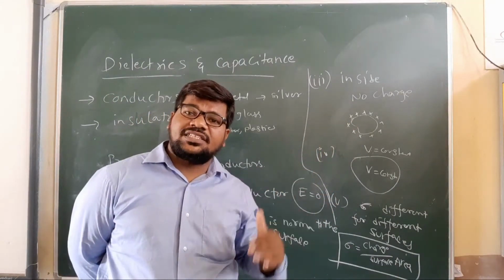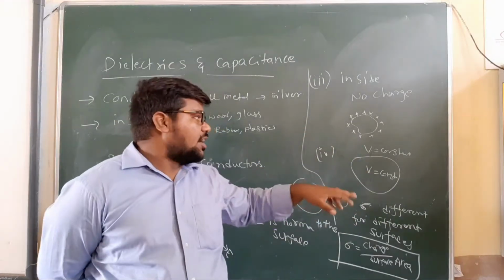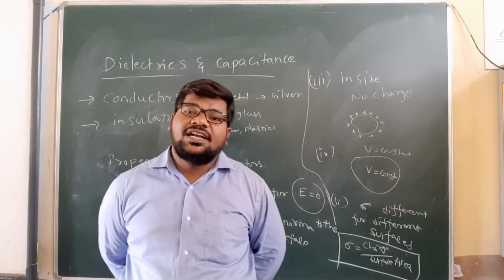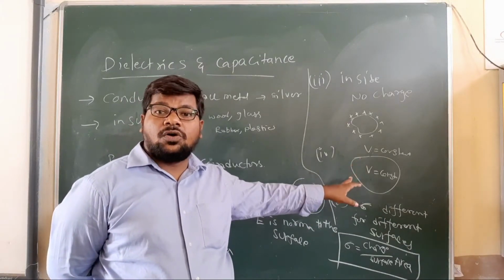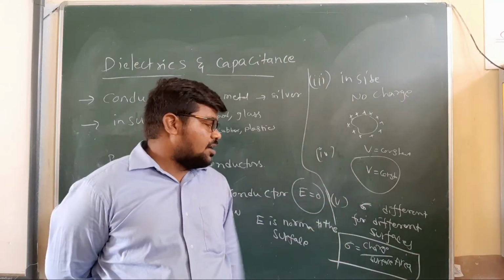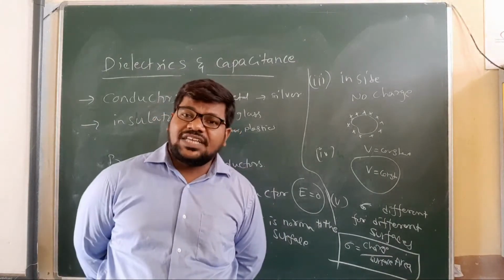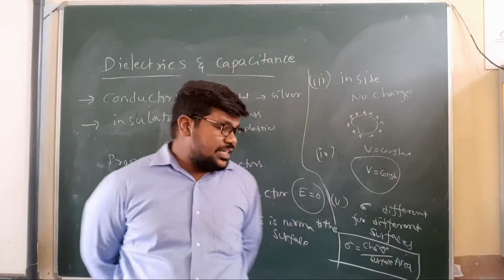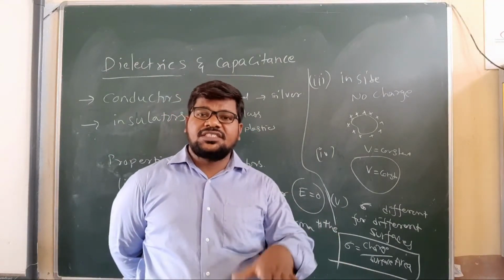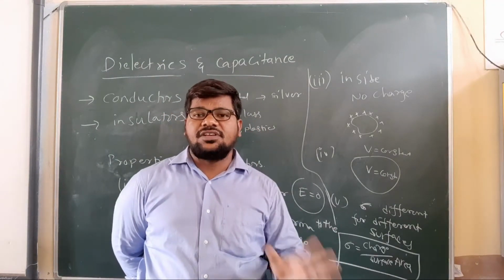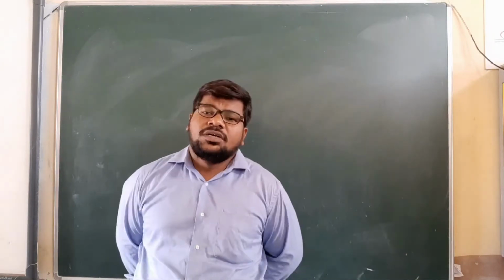Charge always resides on the surface, and the electrostatic potential inside and outside is the same, not zero. And fifth, surface charge density is different for different surfaces.